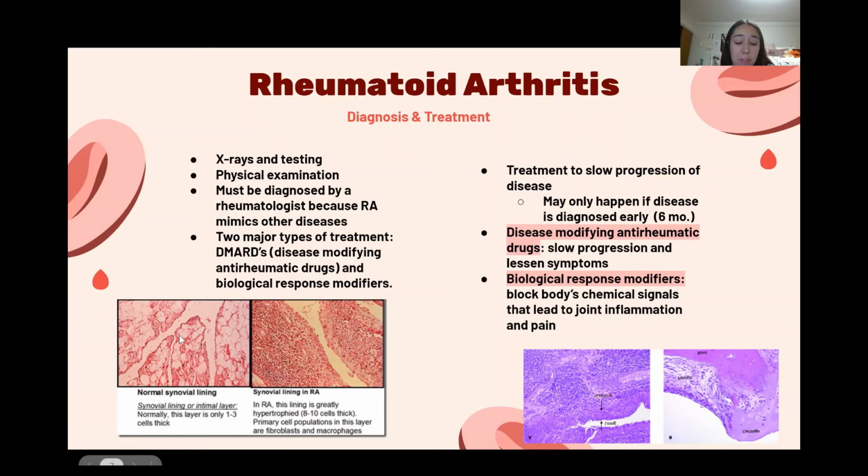So here is a picture of normal synovial lining, which is only a few cell layers thick. And this is synovial lining that's affected by rheumatoid arthritis. You can see how it causes damage to the synovial lining of joints, which in turn makes it thicker because the cells are reproducing more. And then this purple picture on the left is a picture of inflamed synovial tissue, and the one on the right is a pannus, which is a type of invasive synovial tissue that causes joint erosion.